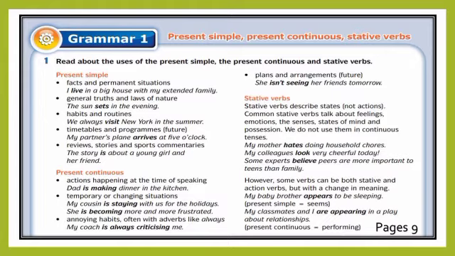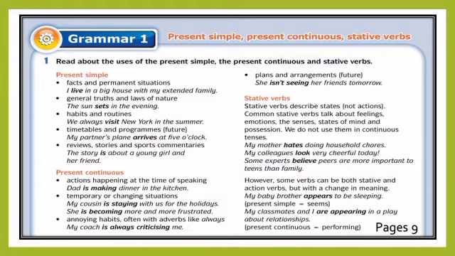Habits and routines. Here it means that we always do these activities. We always visit New York in the summer. Right, we visit. Right, timetables and programs. Future, for example, my partner's plane arrives at 5 o'clock. Here arrives, because my partner is singular, maksudnya seorang. That's why we put es or s. At 5 o'clock. Now we can see a present simple.